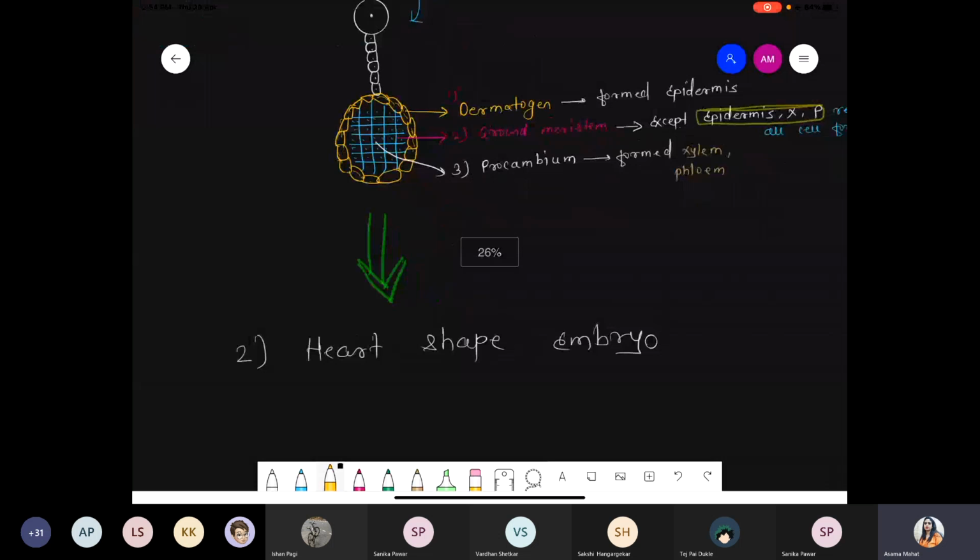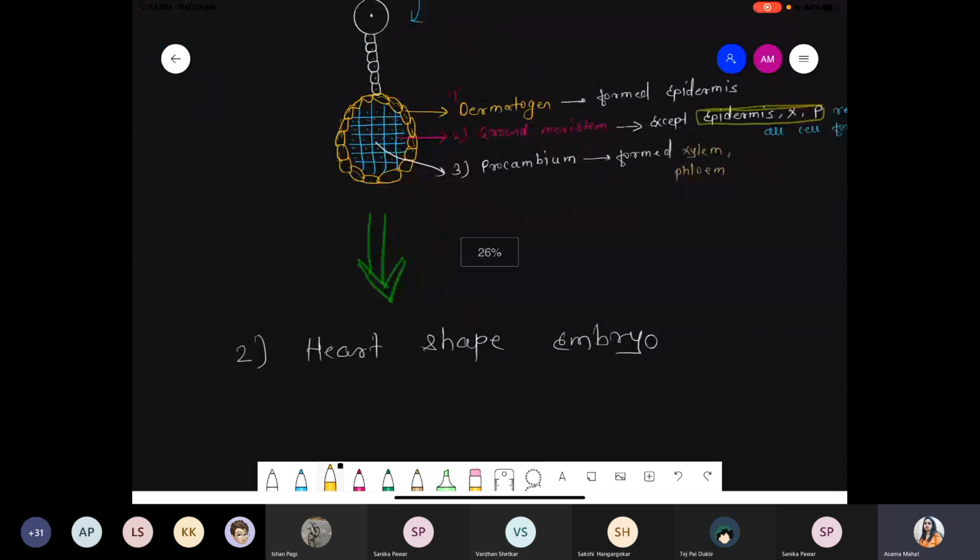Done? Should I continue with the next diagram? Heart-shaped embryo. Why is there a formation of the heart-shaped embryo? Simply, this is the process where initiation of cotyledon starts. Okay? Initiation. So quickly we draw the diagram. How that cotyledon looks like a heart shape.